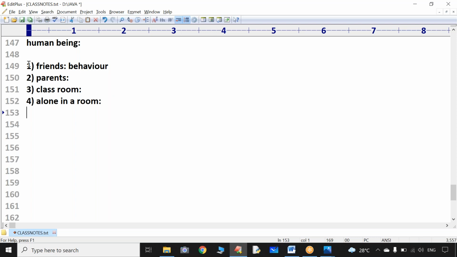Sir, different behavior. When we are with friends, our behavior is different. With our parents, our behavior is so polite. With our relatives, we act too smart. Whenever you are with your girlfriend, you behave differently, so innocent. Whenever you are staying alone in the room, your behavior is different. So in all these cases, the same person behaves differently based on the situation. It is a best example of polymorphism.